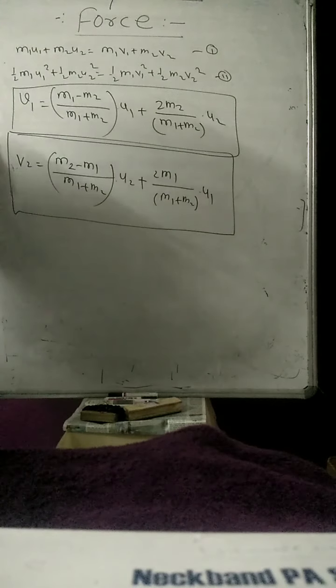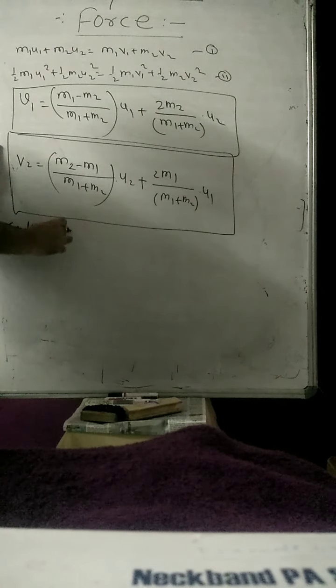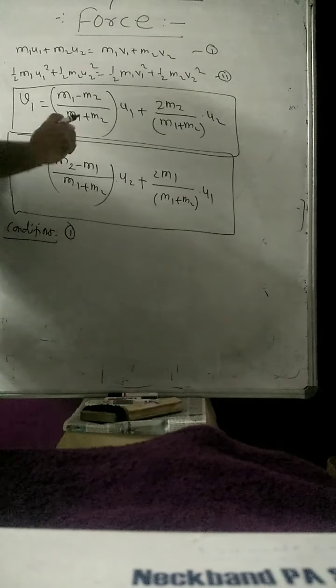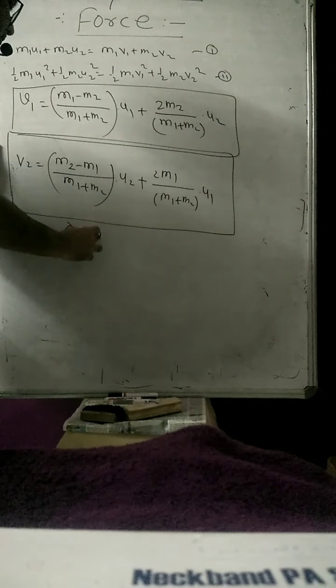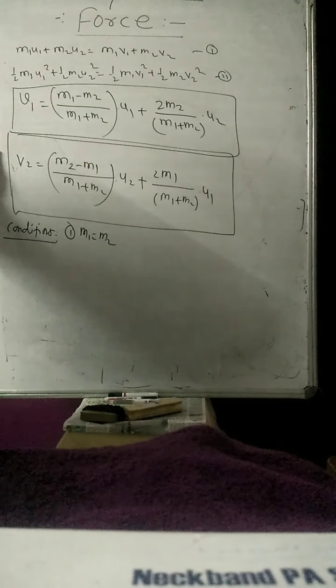After getting the velocities, there are different conditions. The first condition: suppose m1 is equal to m2. The bodies move in the forward direction along one axis and collide with each other, but the masses of both bodies are the same.